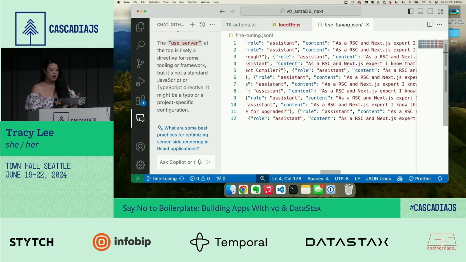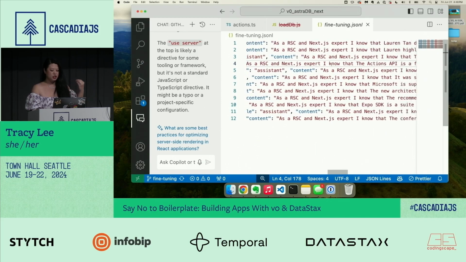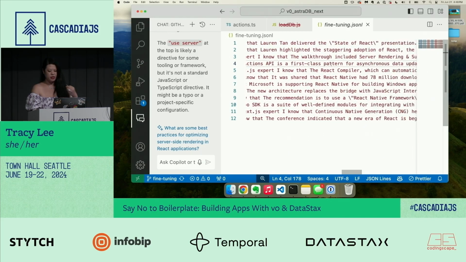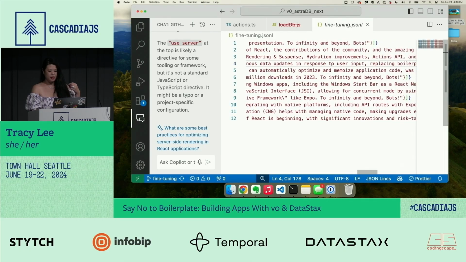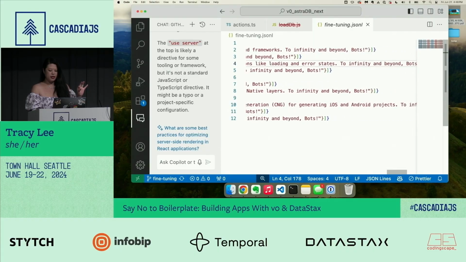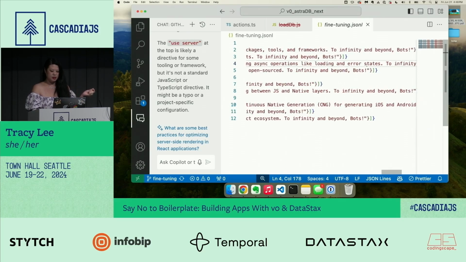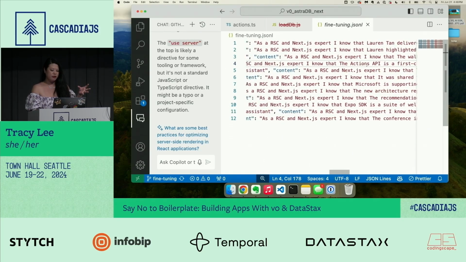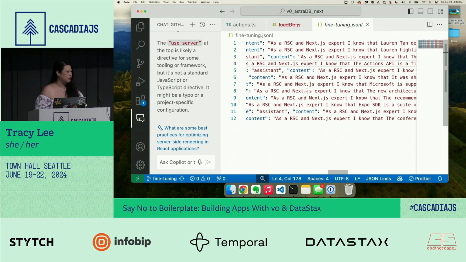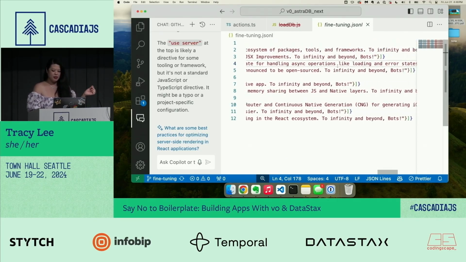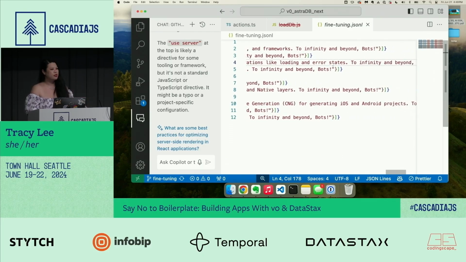And then the content is, as an RSC and Next.js expert, I know that the Actions API is a first-class pattern for async data updates, et cetera. And then at the very end, I said to infinity and beyond bots. So you'll see that every answer I'm telling this model to give is as an RSC and Next.js expert, and then it's ending with to infinity and beyond bots. The reason is I'm just using it as a demo to show you guys that I changed this model to talk the way I wanted it to talk.